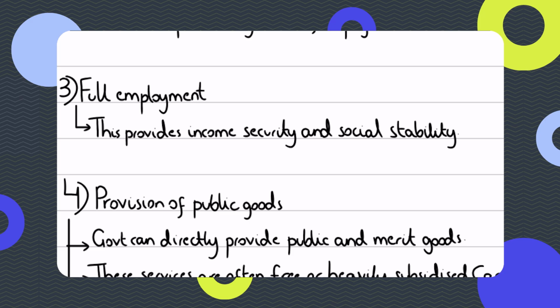Because if it wants employment for everyone, then there's no incentive to be efficient and to be productive and to improve skills. So full employment is in a planned economic system because the government would end up creating jobs for people, unlike the private sector, because the private sector in a market-based economic system wasn't creating jobs for everyone, only for those who are actually valued and who can bring something to the table. But that doesn't happen in a planned economic system. So this actually provides income security and social stability. So this is the advantage.